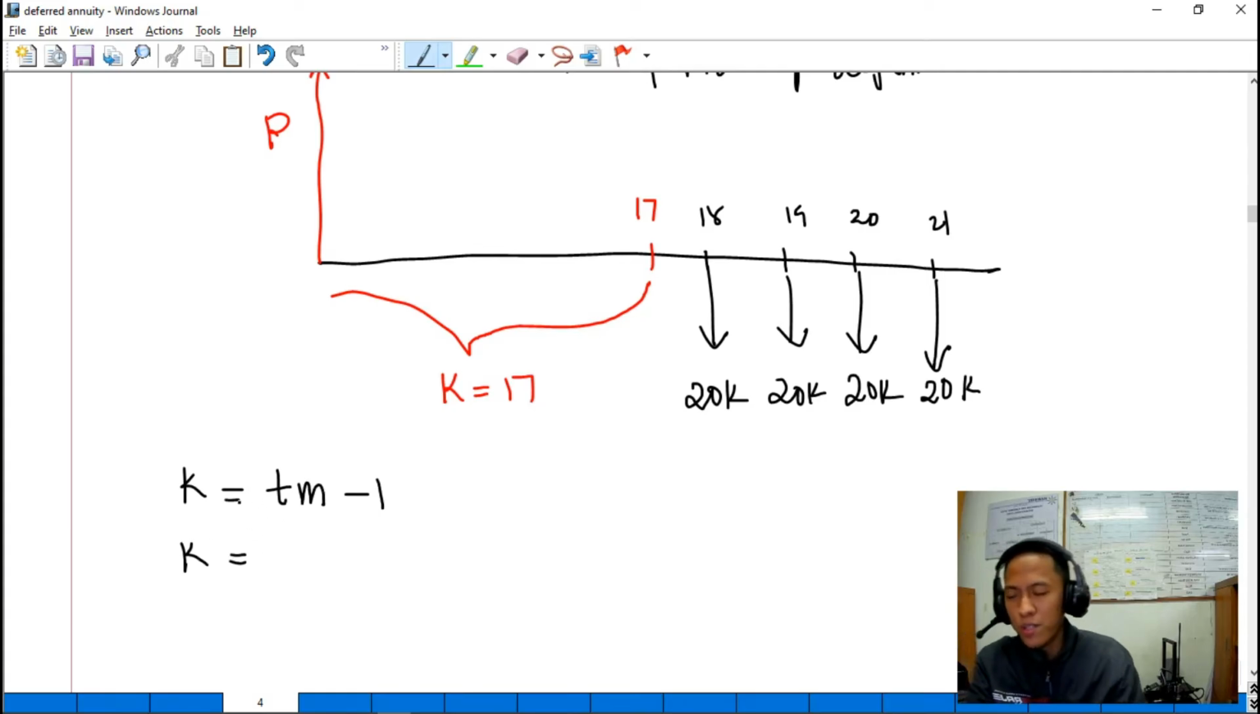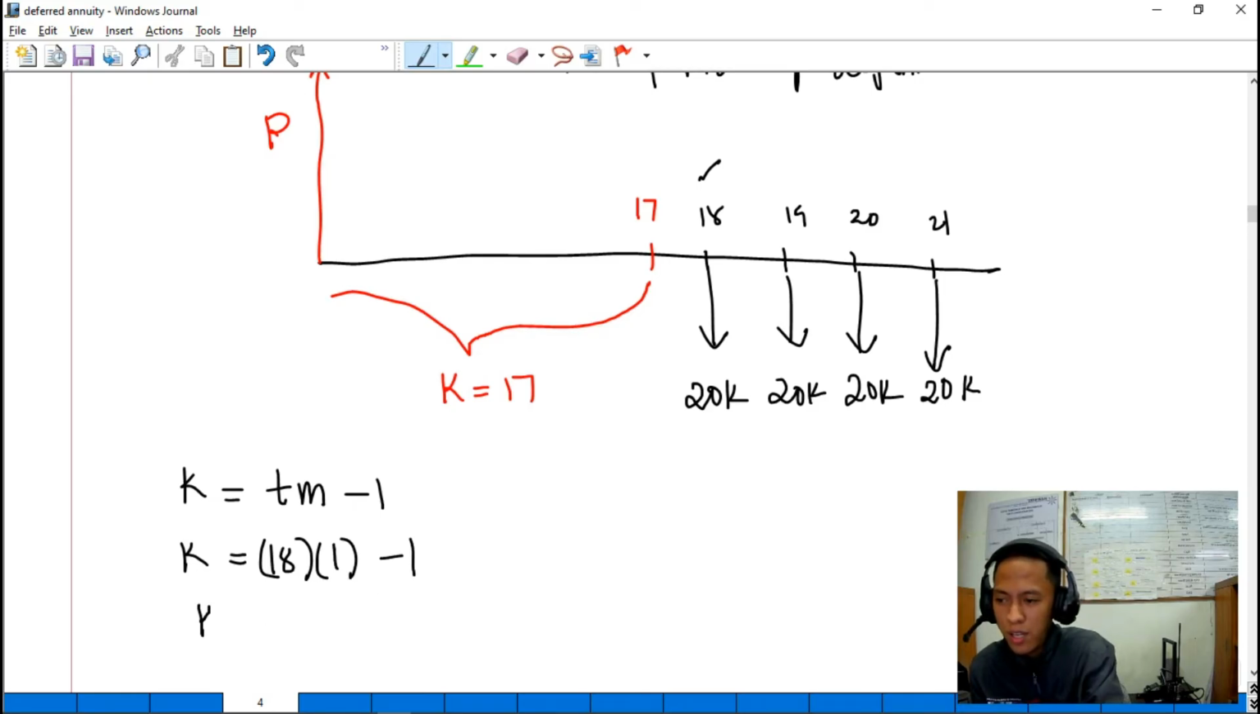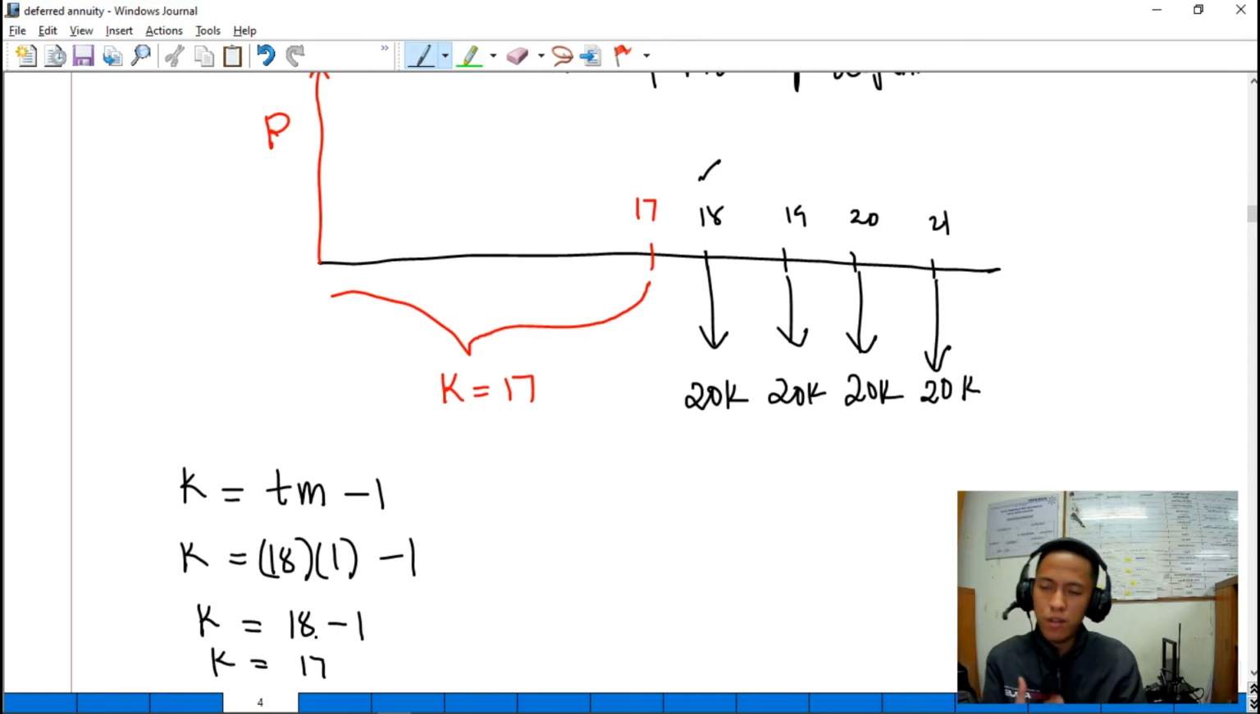Ano yung T? Anong year siya nagbayad? Nagbayad siya sa 18th year, so that is 18. Then ano yung M natin? M is the compounding period. So this is compounded annually, so that is 1. So minus 1. So K is equal to 18 minus 1. Confirming that K is 17. So the period of deferral is 17.